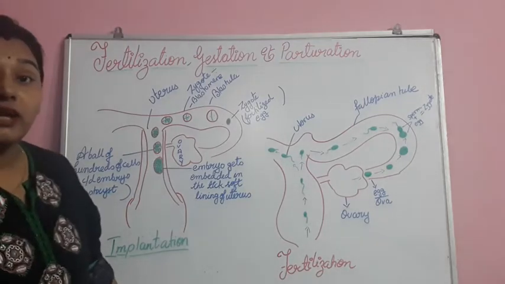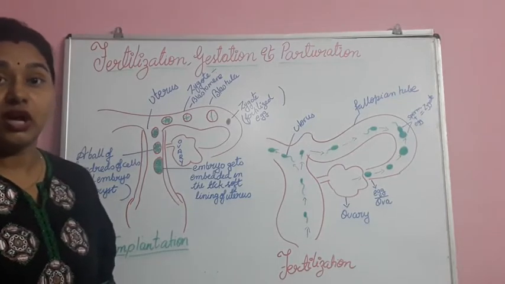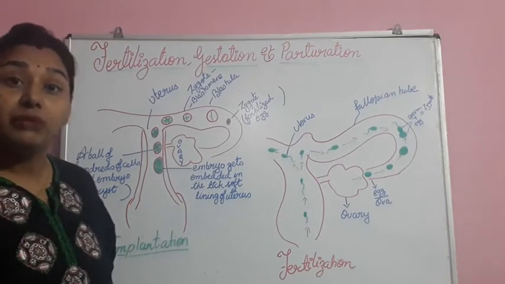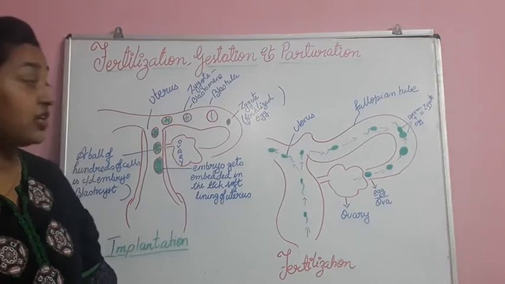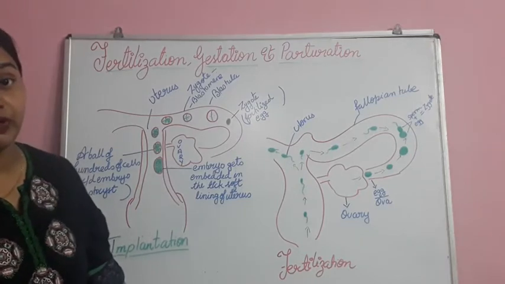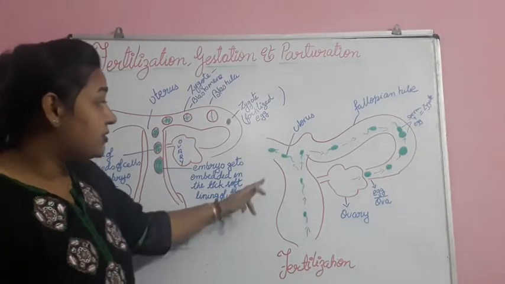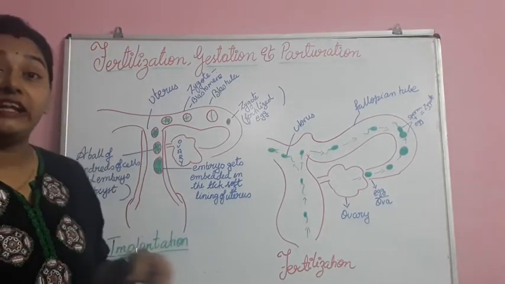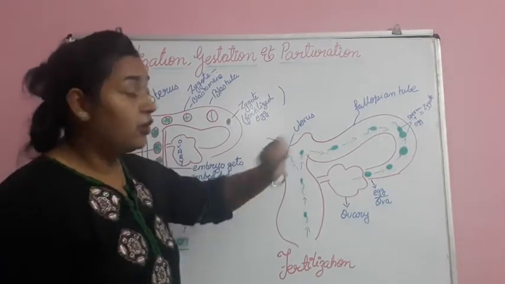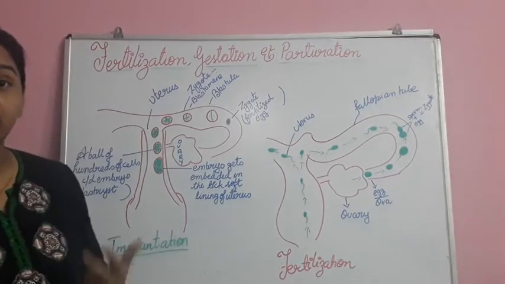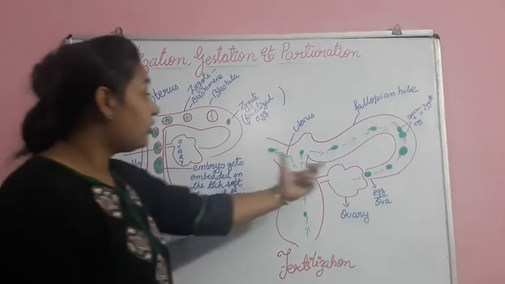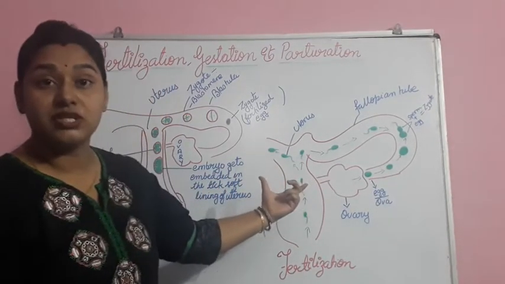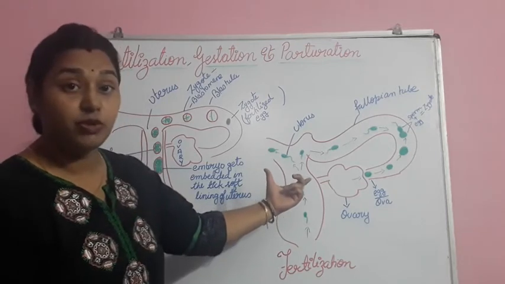At the time of intercourse, about 300 to 400 million sperms are released in the female's vagina. These sperm cells travel till the fallopian tube, and either of the ovaries produces an egg in the female's body, as you know.